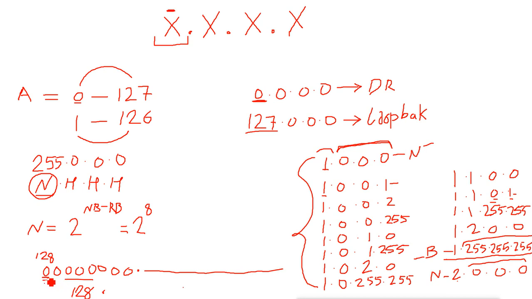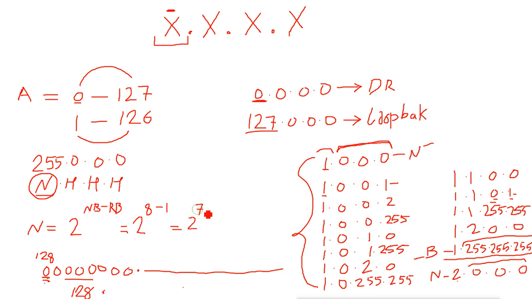So the first bit is reserved here. That means how many bits are reserved here in class A? We have 1 bit reserved. So 1 bit reserved, that means I will subtract this 1 bit from these 8 bits. So what do we get here? We get 2 raised to 7.